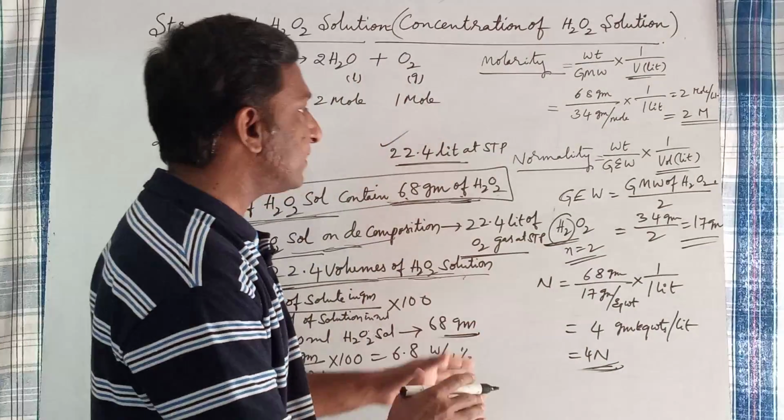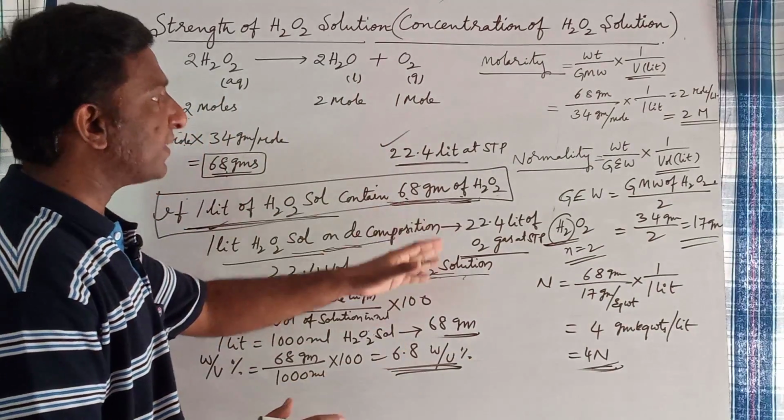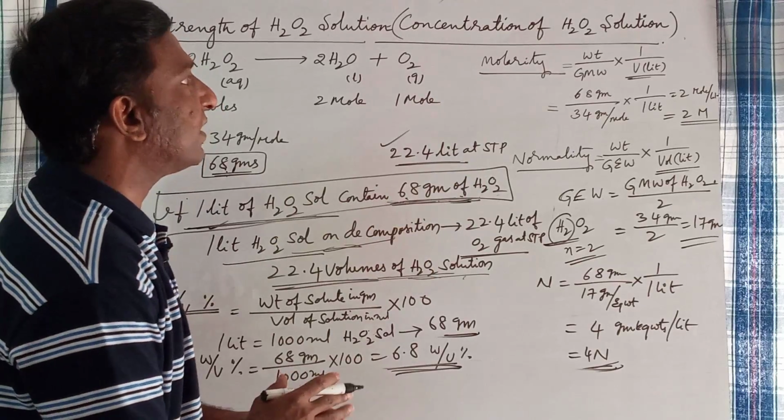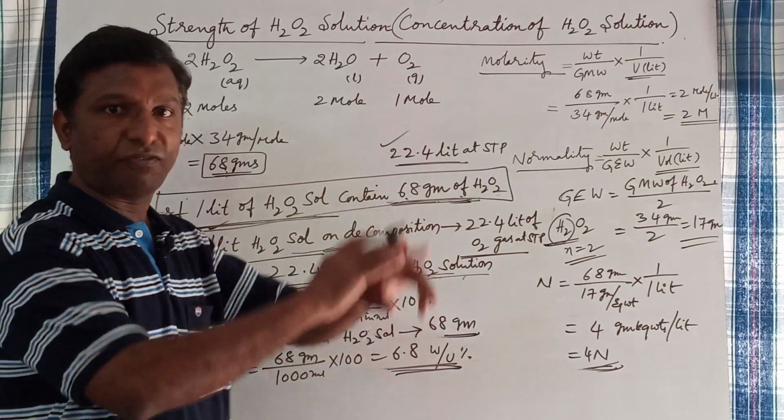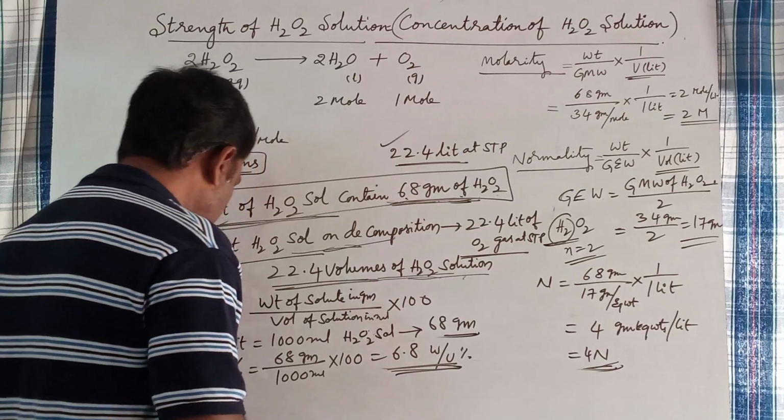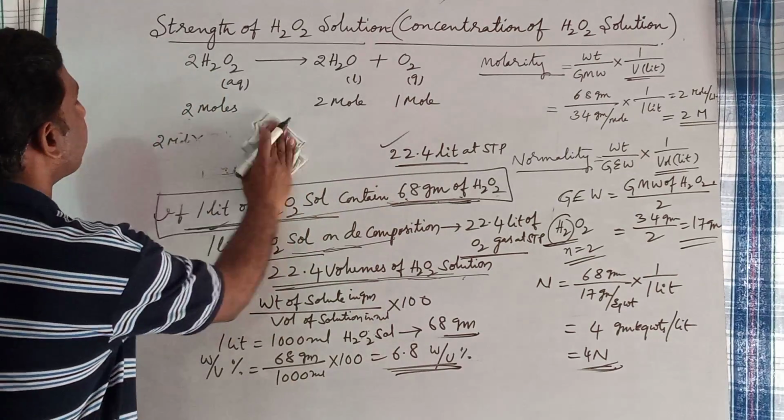Okay, now let us represent all these different methods of concentration of H2O2 solution in the form of a table, so that you can draw some relations between them.